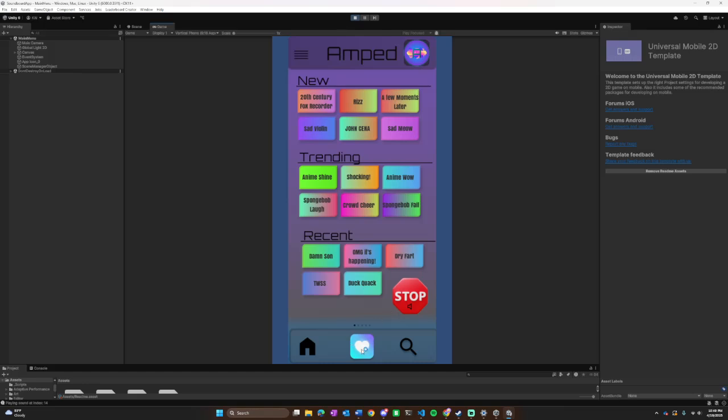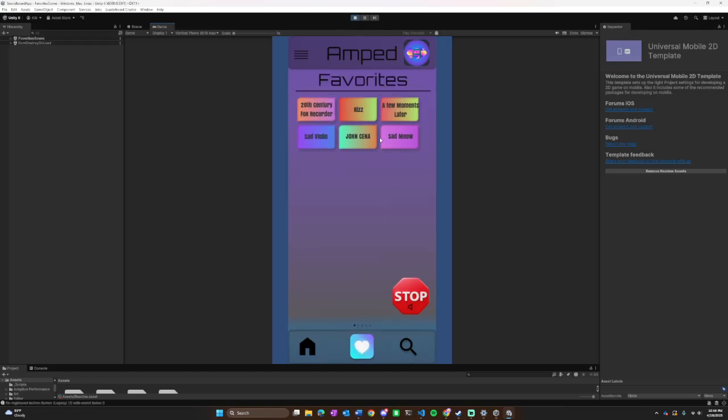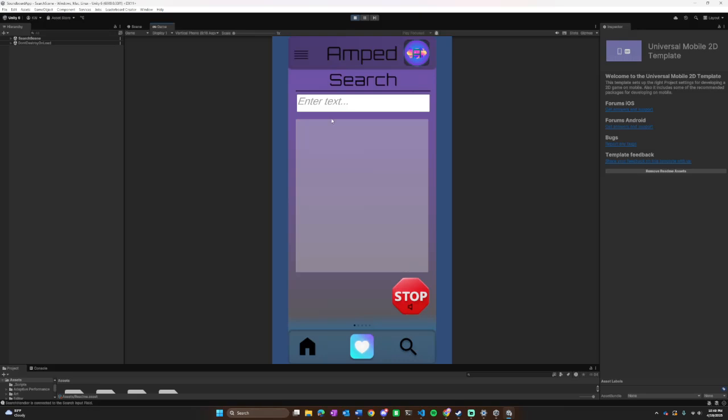Also I have a favorites scene. These are all manually added. I'd like to be able to dynamically add and remove favorites. And then here's my search scene. It's also not the best. I'd like to make it more user friendly.